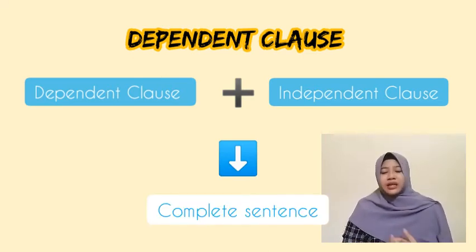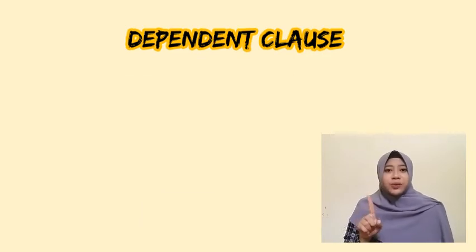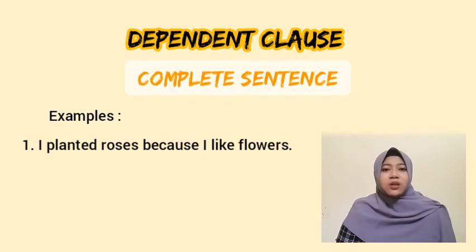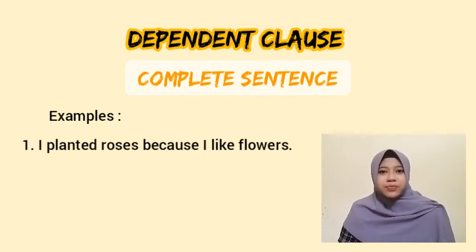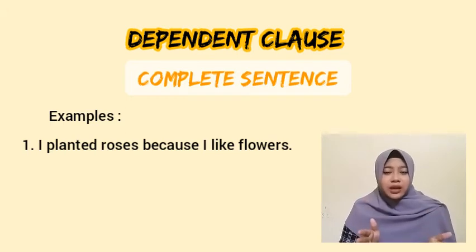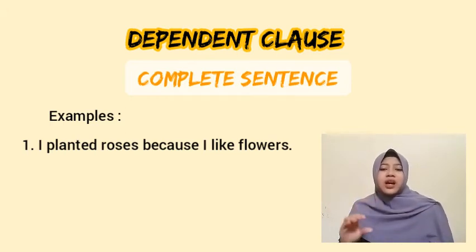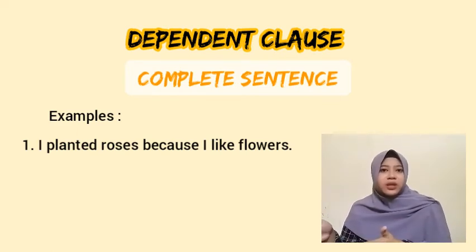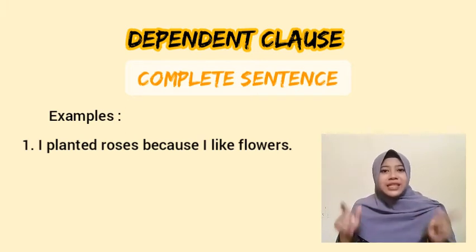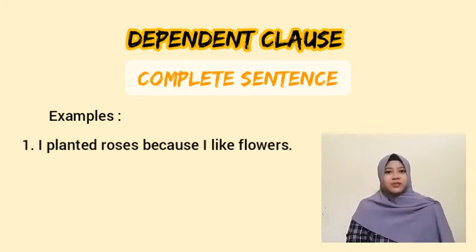So let's make another example. Example 1. I planted roses because I like flowers. I planted roses as the independent clause and because I like flowers as the dependent clause. So if we combine both of them, it will be a complete sentence, right?